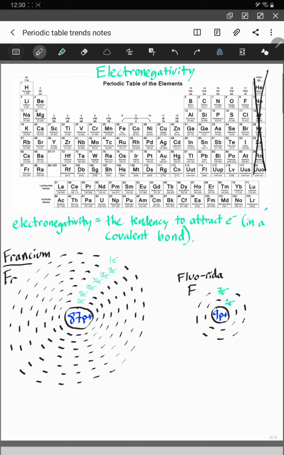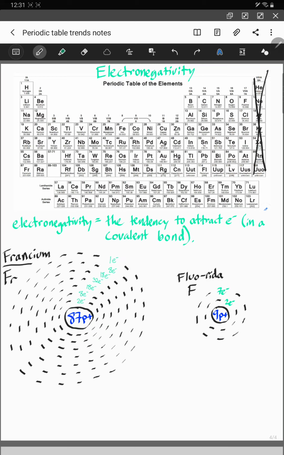So again, Francium wants to get rid of this electron. This electron is just annoying him, but also the electron, he can't see anything. He's got all these electrons in here interfering with him, and they're actually pushing against him, kind of pushing him away. So he's got this electron shielding going on here, and he's so far from the stage that he's not very attracted to the nucleus anymore. He's not very attracted to the concert. He can barely even hear it. He can barely even see it. And these people keep pushing against him and pushing him further and further away.